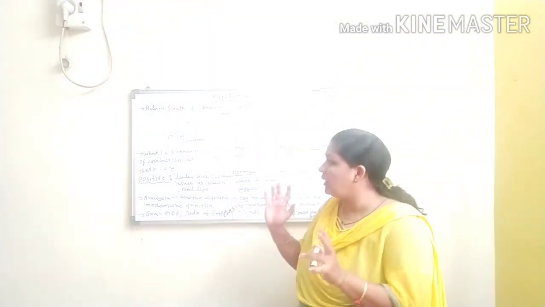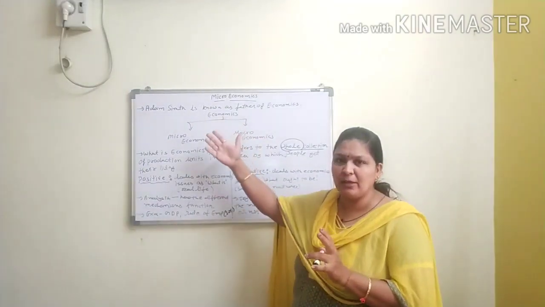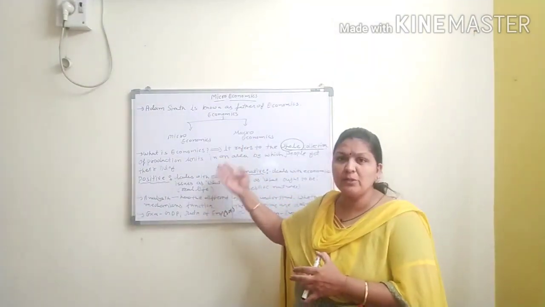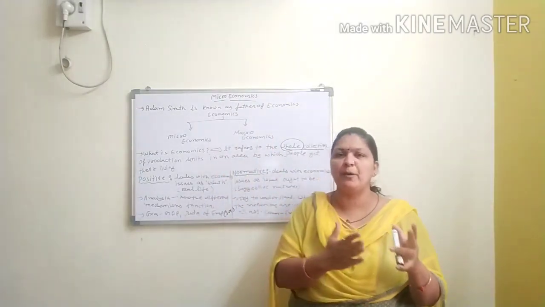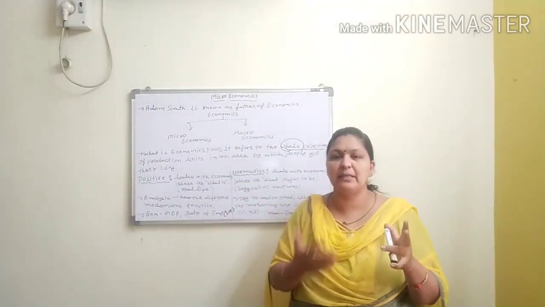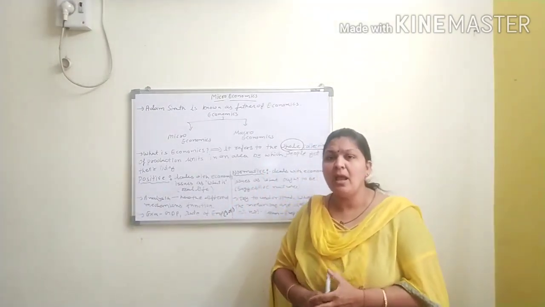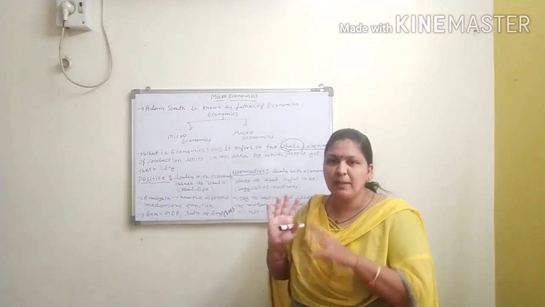I hope today you understood what is micro, macro. Detail में हम micro, macro की अगली बात करेंगे. What is economics? Who is the father of economics? And what is positive economics? Two types of economics are there. What is positive economics and what is normative economics? Clear? I hope ये सब समझ में आ गया होगा.